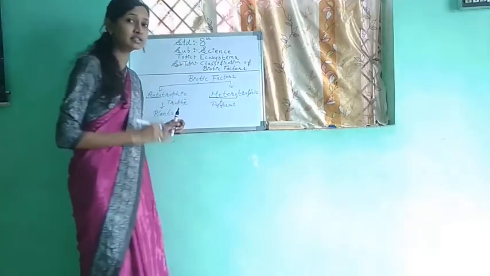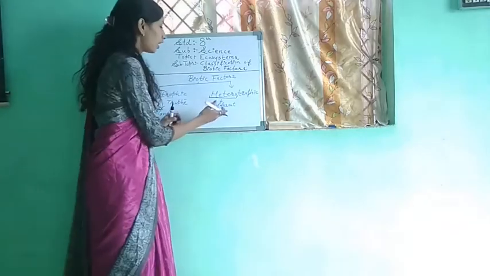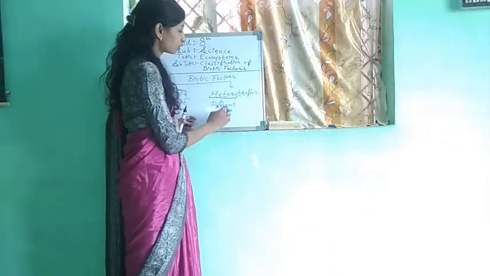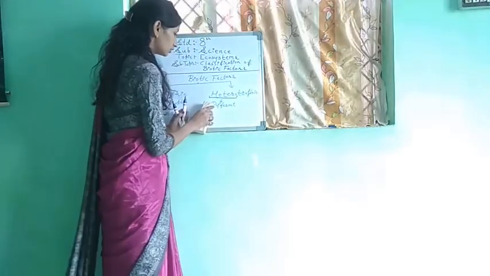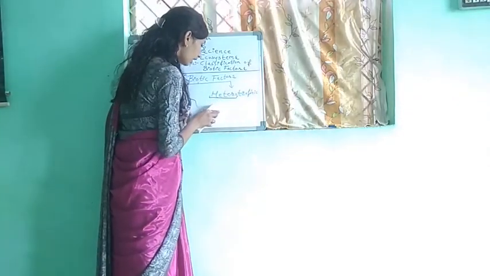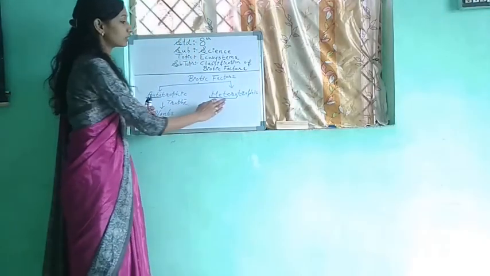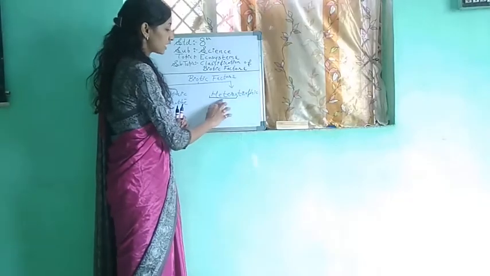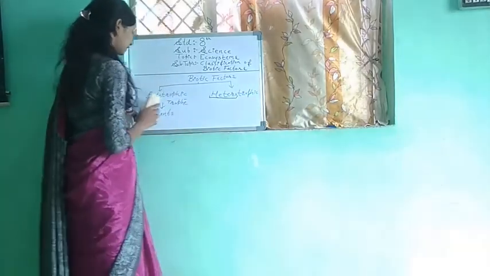Means the organisms which are dependent on others for their food material are called as heterotrophs. Okay. Now, in autotrophs only plants are there. But now we will see the classification of heterotrophs. How the heterotrophs are classified.